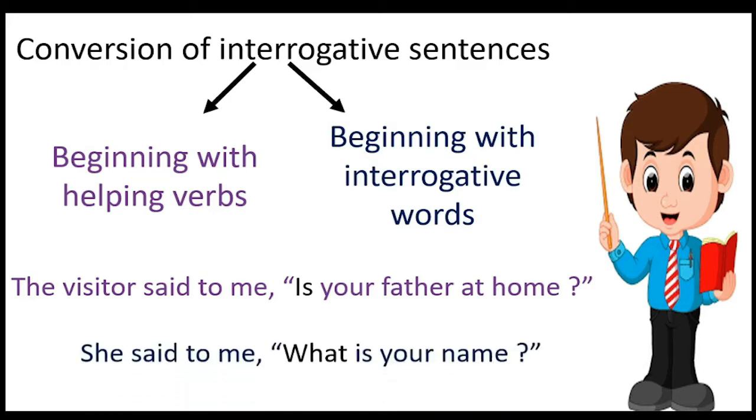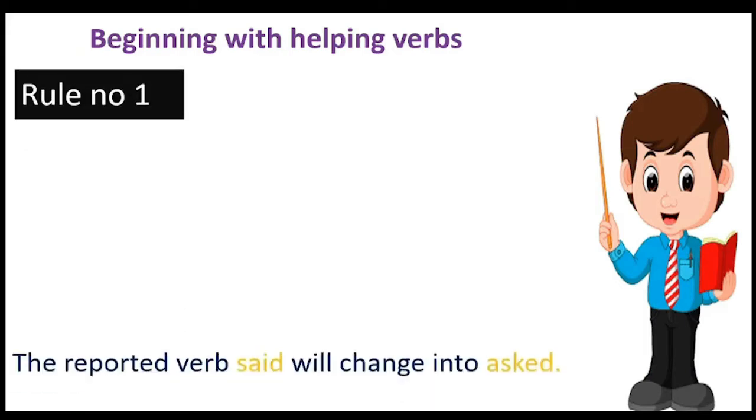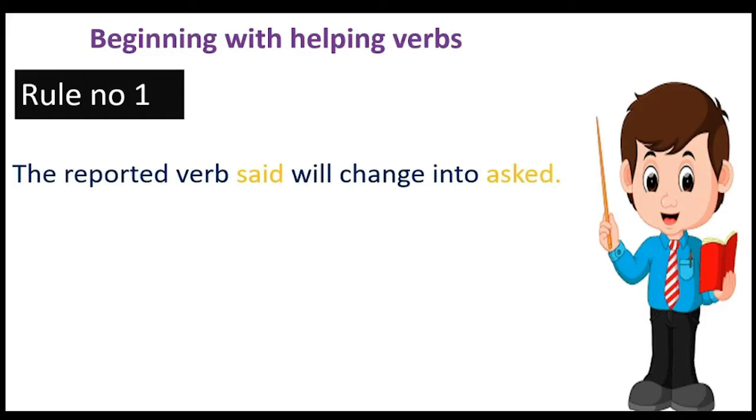Second example, she said to me, "What is your name?" So children, this is beginning with an interrogative word. So now you understood that an interrogative sentence can start either with a helping verb or an interrogative word. So now we will learn the rules for sentences beginning with a helping verb. Rule number 1, the reported verb said will change into asked.